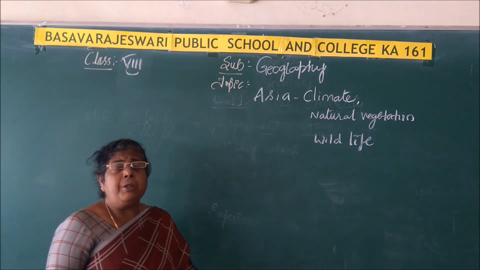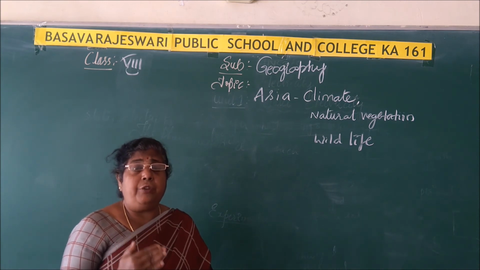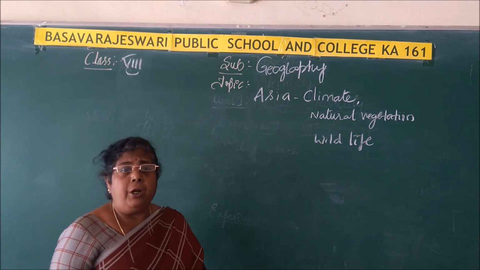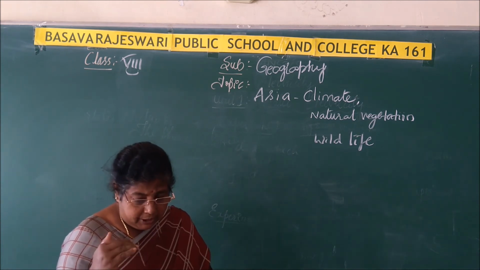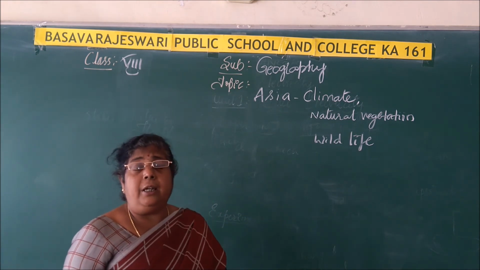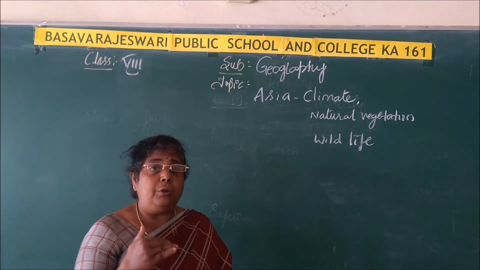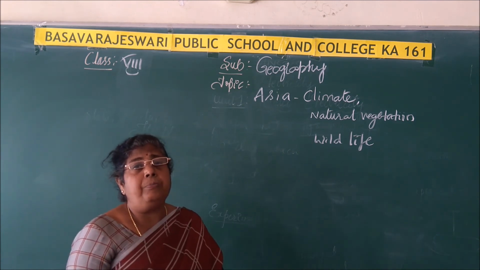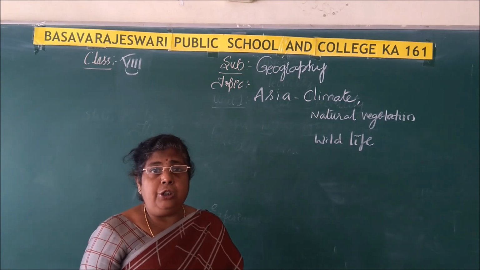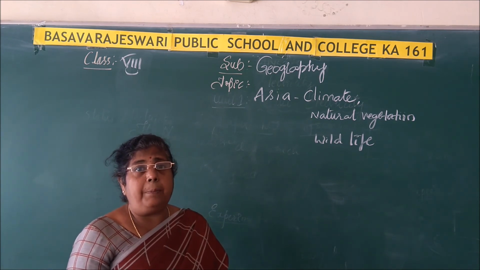Take for example Mawsynram, which experiences the highest rainfall in the world, more than 1000 centimeters. And we can also see less than 25 centimeters of rainfall in the Siberian plateaus and the Thar desert. So these examples show the highest and the lowest, that means extremes are also experienced in Asia. So this is about the annual distribution and the climatic contrast. This is one good example that we can see.